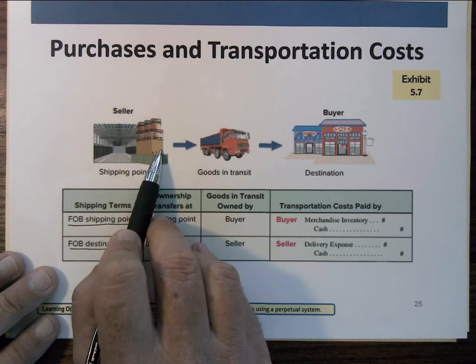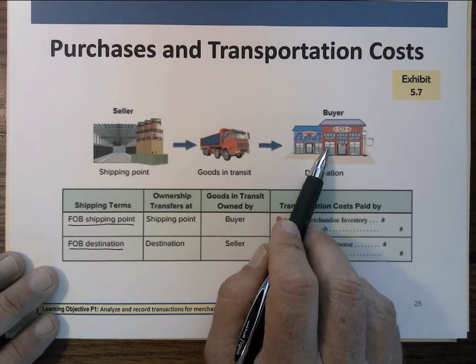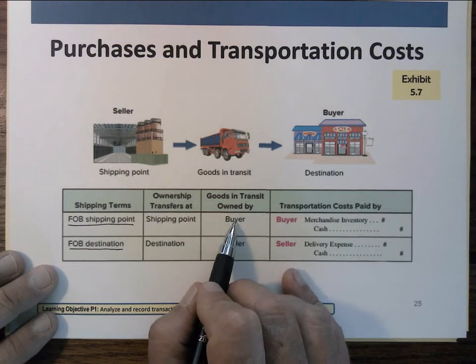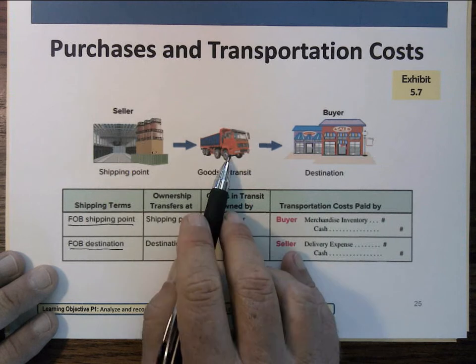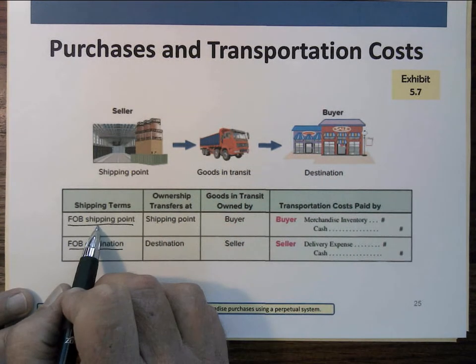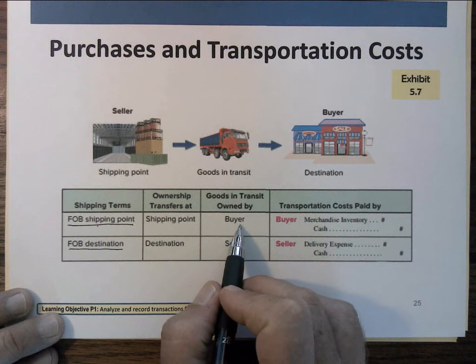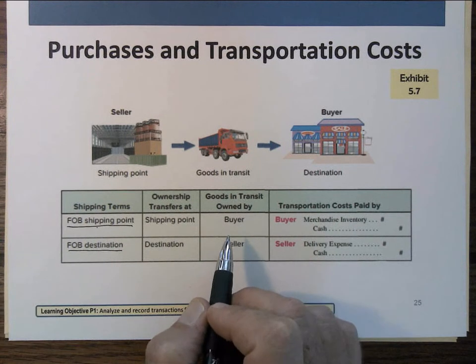So when these goods get on the truck, they now belong to who? They belong to the buyer. And the buyer has to pay the freight, and they're owned by the buyer. If the truck gets wrecked, it's his problem, not the seller's. So free on board shipping point means what? The buyer pays freight.